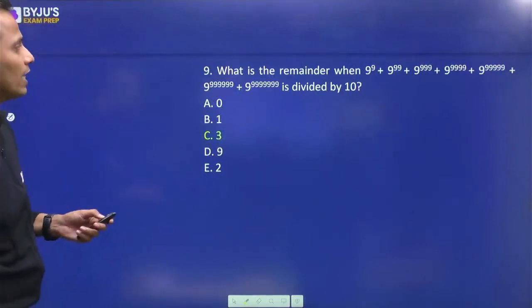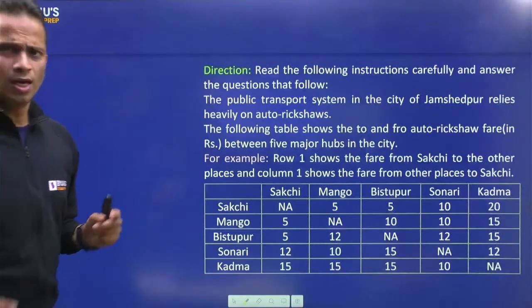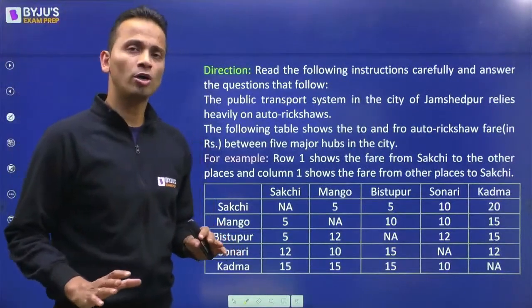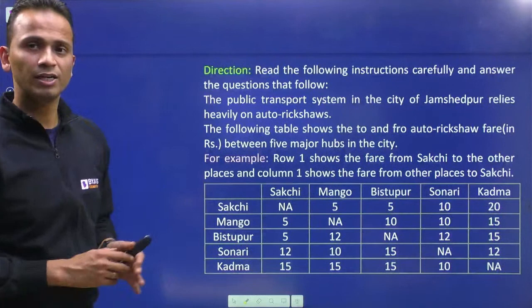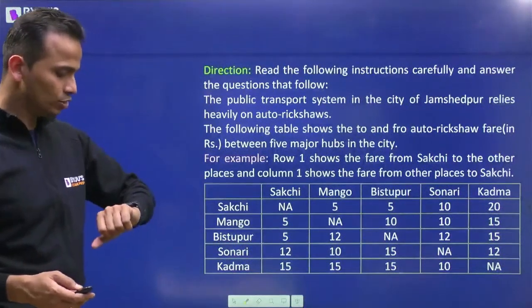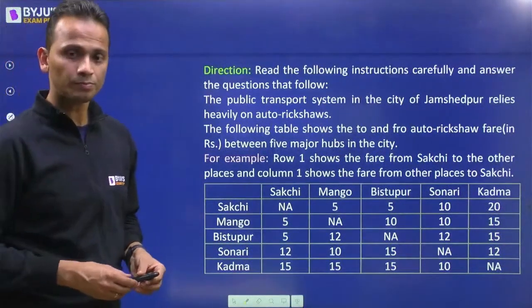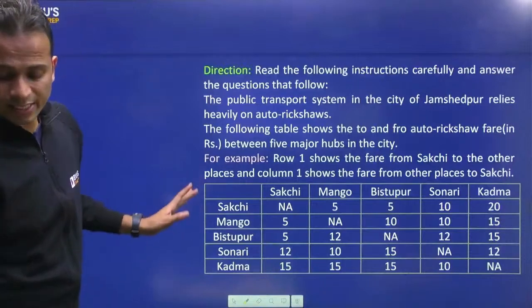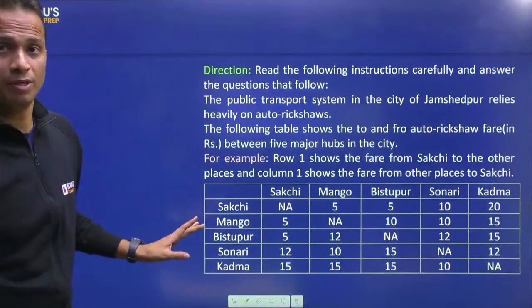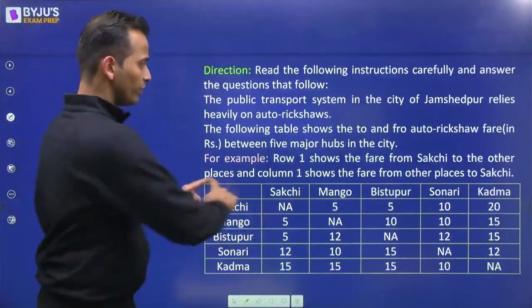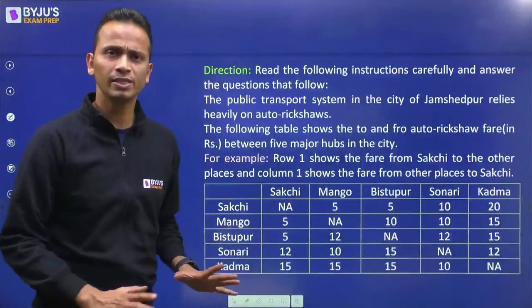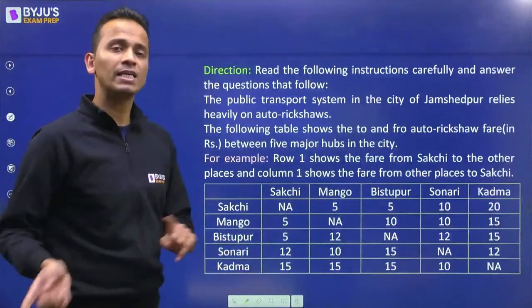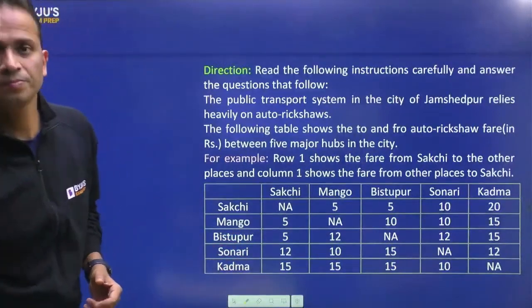Now let's move ahead and look at our next question. One simple question based on reasoning, data interpretation. Okay, so an LRDI question. Now look at this data and draw the table. All of you draw the table. Draw this table quickly on your rough sheet, and then I'll take you to the questions.